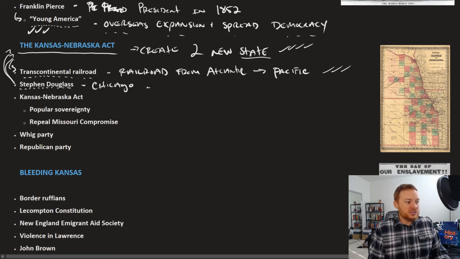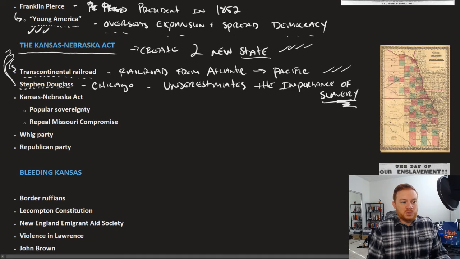Now, what Stephen Douglas does is he underestimates the importance of slavery, just how divisive of an issue this is, and just how much people care about this issue. Douglas is more concerned with things like railroads than he is with this particular issue. So the Kansas-Nebraska Act passes in 1854. Pretty much all Northerners vote no, and all Southerners vote yes. And why is that?